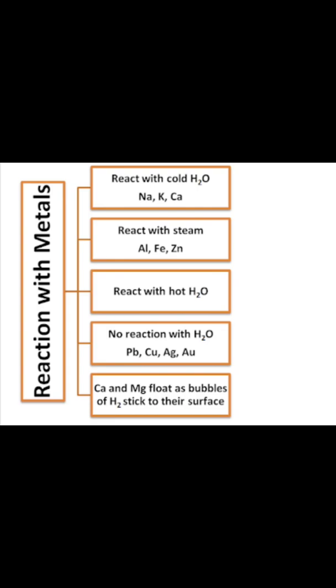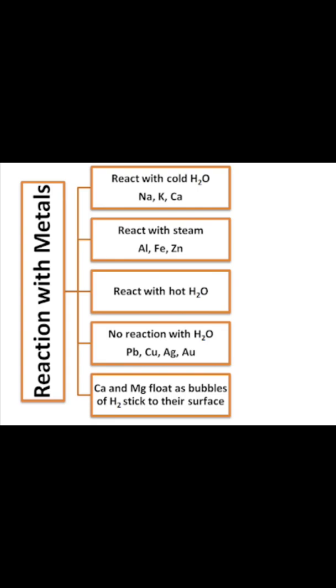And the most important thing, when metals like calcium and magnesium react with water, hydrogen gas is released in all the reactions, no doubt. But specifically in the case of calcium and magnesium, when hydrogen gas is released, this gas is in the form of bubbles. And what exactly is happening over there?